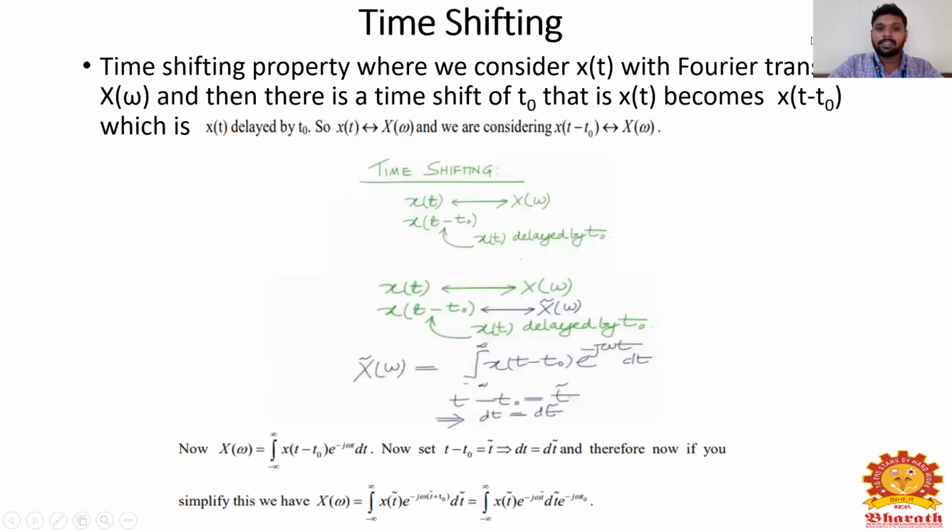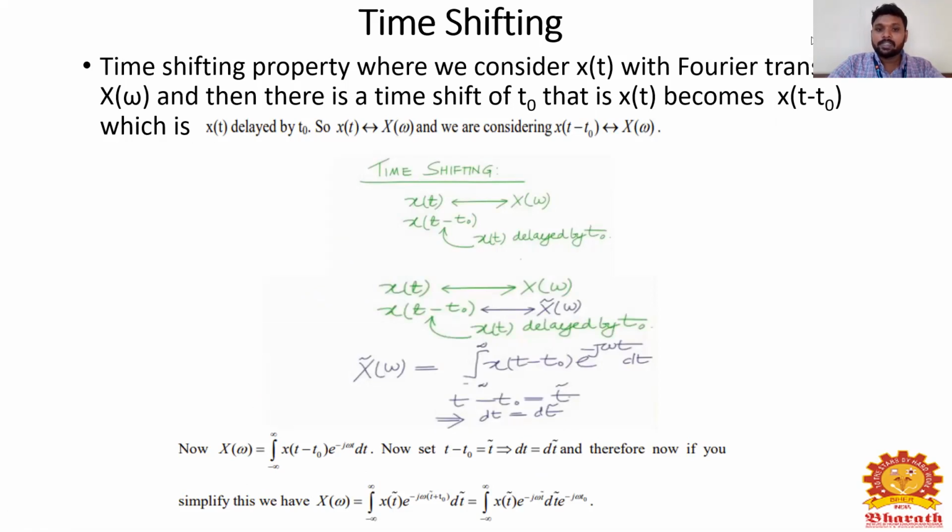The second property is the time shifting property. In the time shifting property, we consider x of t with Fourier series X of omega, and then there is a time shift of t naught. So x of t becomes x of t minus t naught, which is x of t delayed by t naught.